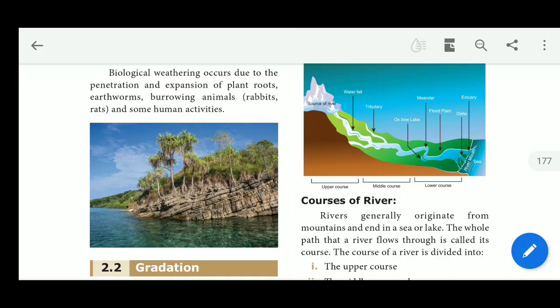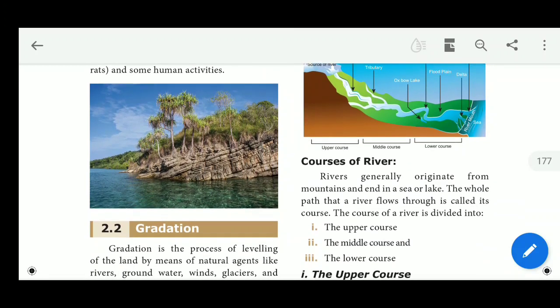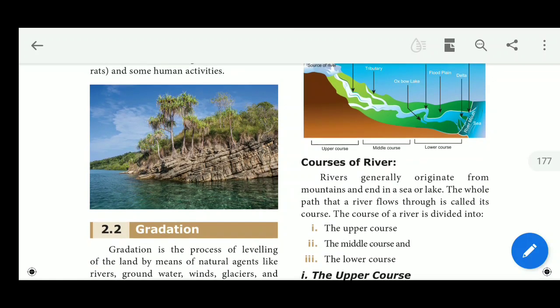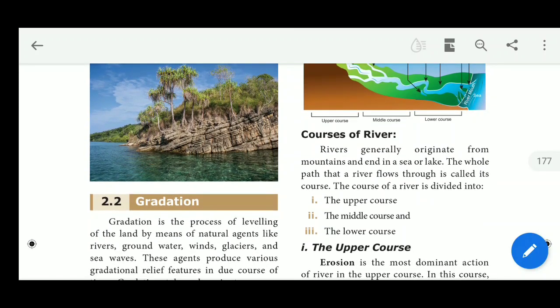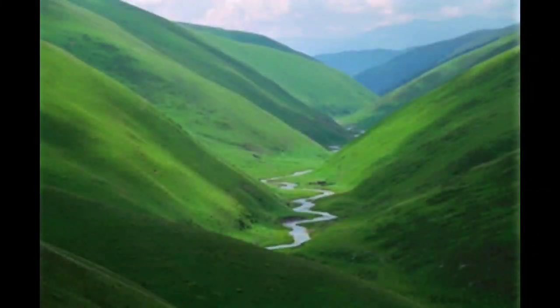And another one, chemical weathering. Chemical weathering means rocks lose their chemical composition, that is, decomposition of rocks. In chemical weathering, we discussed oxidation, carbonation, solution, hydration.